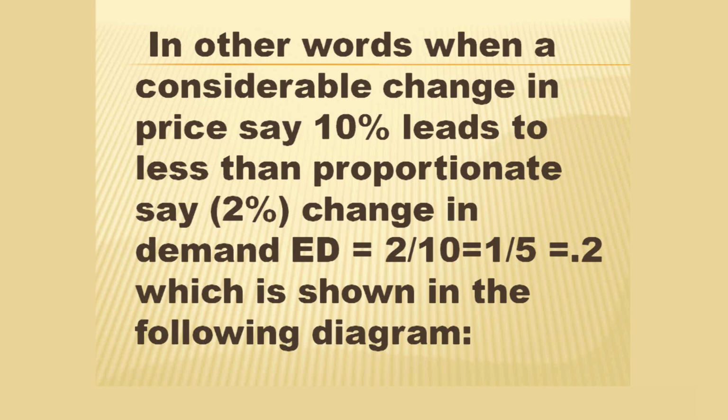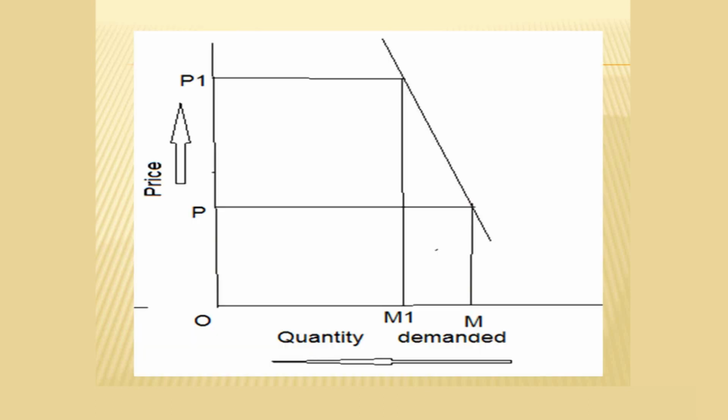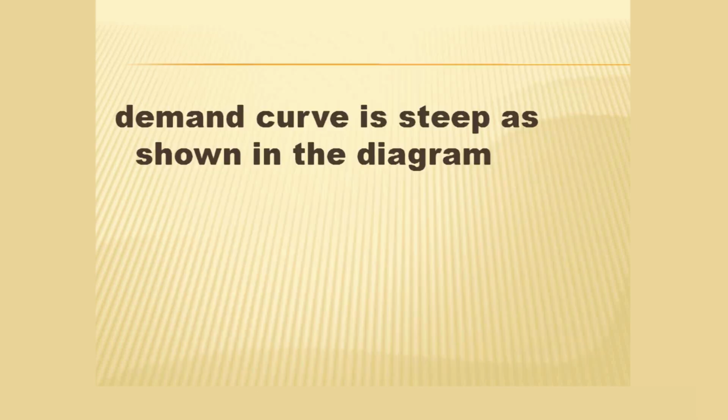In the diagram in the slide, we observe that the demand curve becomes steep. Say, for example, if there is an increase in the price of the commodity from OP to OP1, the percentage change in quantity demanded is less, that is, it only decreases from OM to OM1. The percentage change in quantity demanded is less than the percentage change in the price of the commodity. Therefore, the ED value or the EP value becomes less than 1.